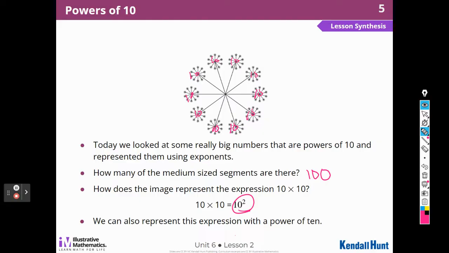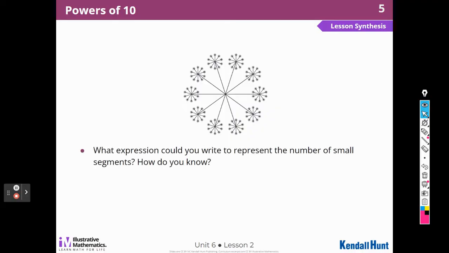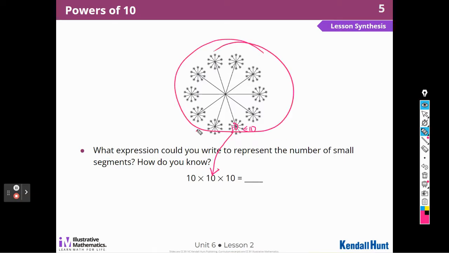All right. What expression could you write to represent the small number of segments? Well, I know that if this is 10, this right here is 10, and each one of those has 10. So that's 10 times 10. And then there are 10 of them. So each one of these is 10, there are 10 of them, and then each one of these is 10. We know that that's 1,000. Or we could write 10 to the third.